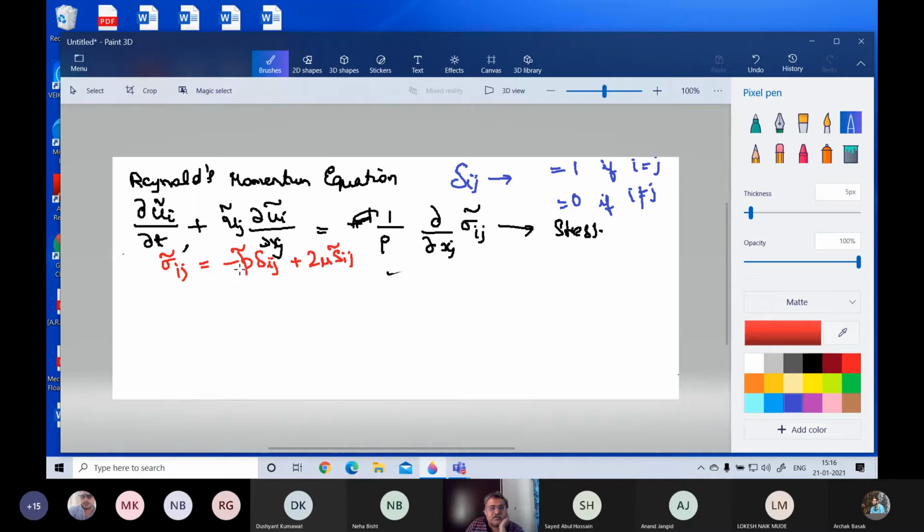So sigma ij is equal to minus p delta ij plus 2 mu Sij, and this Sij tilde is half of dou ui by dou xj plus dou uj by dou xi. It comes like this. Now this is the strain rate.